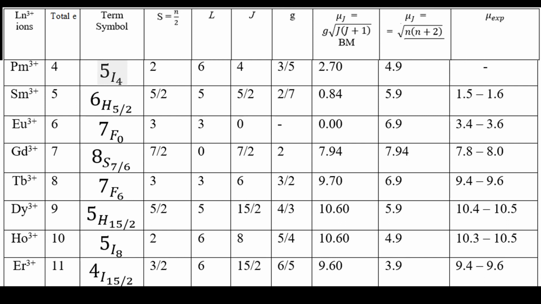But in the case of samarium 3+, it is a very exceptional case. This is the expected value, actually 1.5 to 1.6. Actually, we obtain 0.84, that is approximately equal to 1. But with the simple equation root over n into n plus 2, you see 5.9 is a very high value. Why is this value less than the expected, with the simple equation giving 5.9? I leave this question to you.